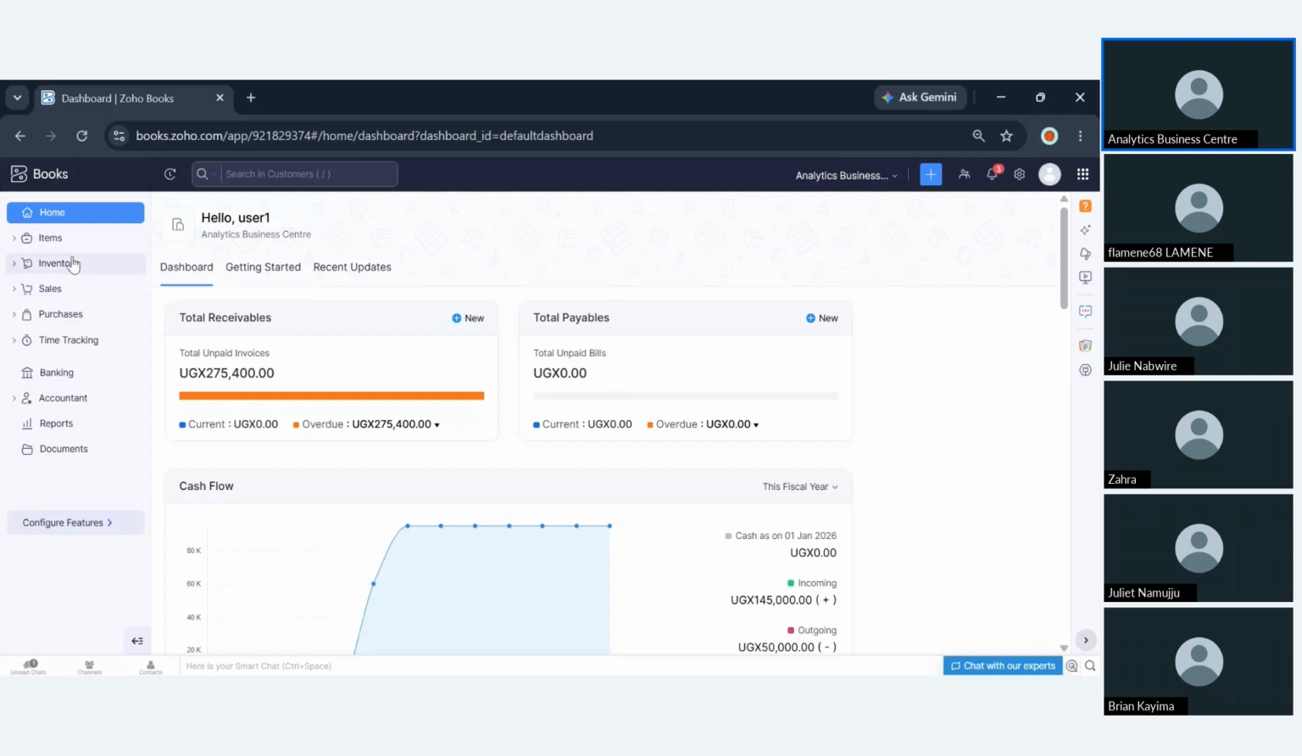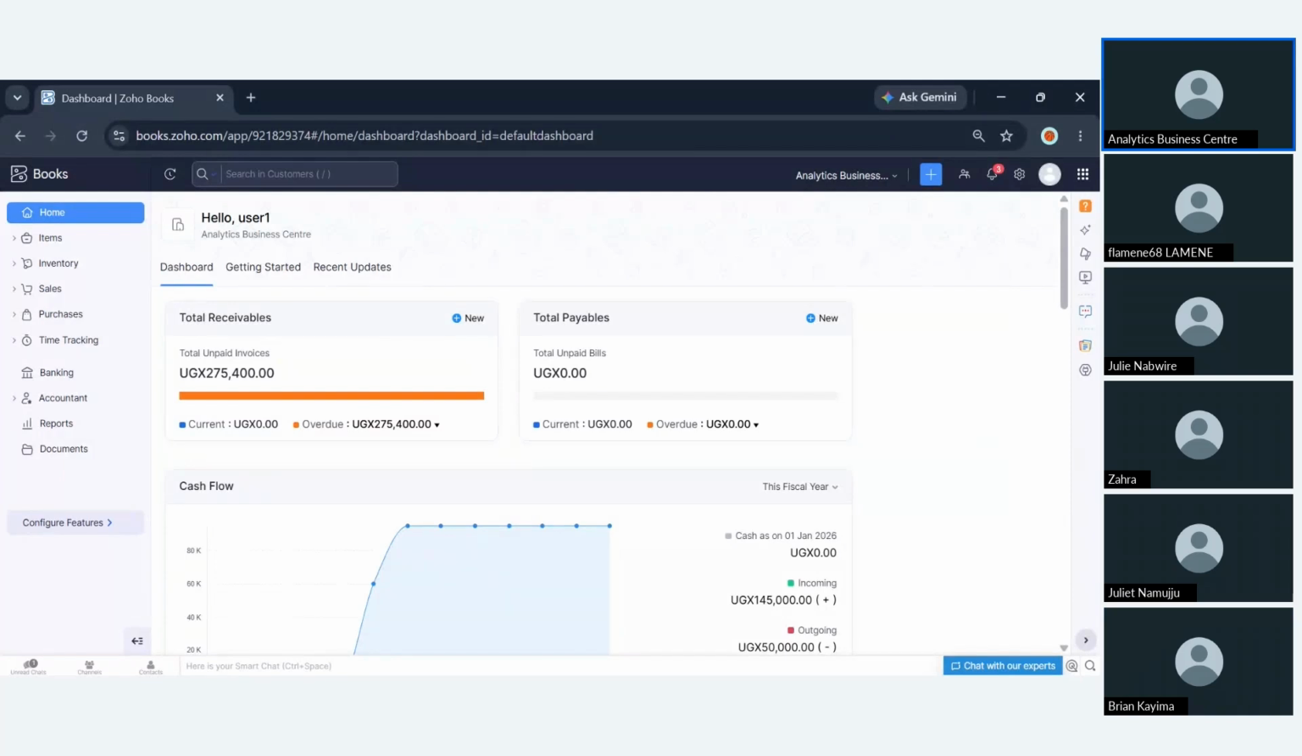I'll be taking you through Zoho Books. So when you log in, this is how it looks. You'll be welcomed to a dashboard that looks like this. Zoho Books is a financial, sorry, it's an accounting system that helps you with your day-to-day transactions.